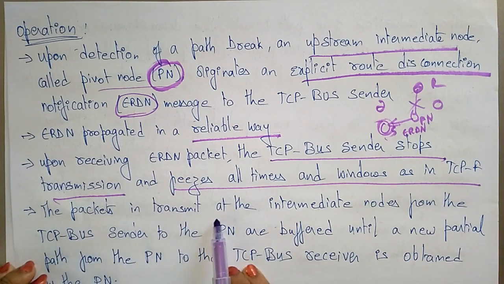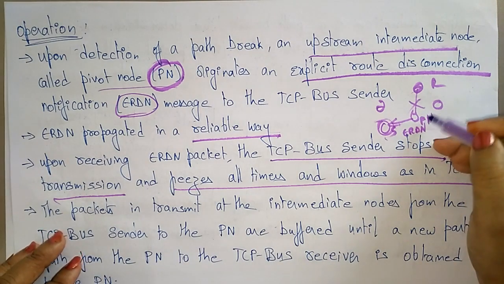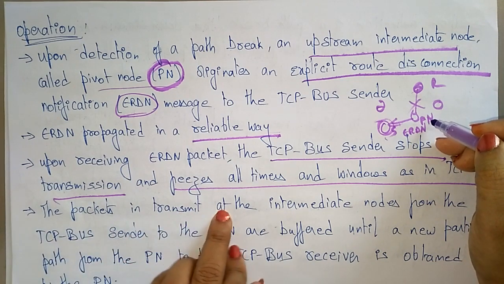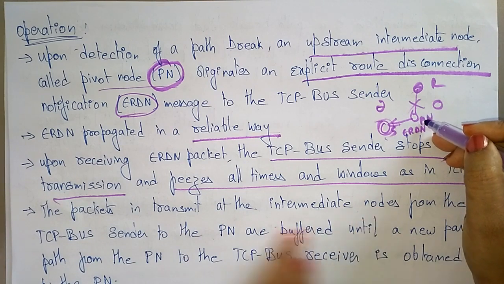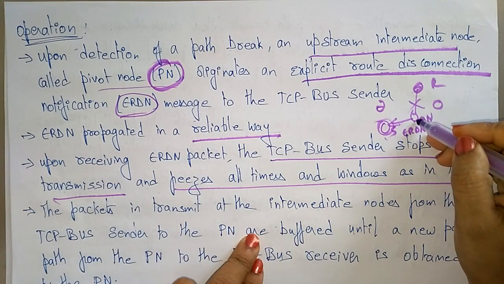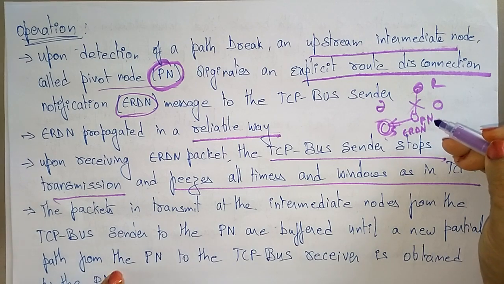The packets in transit at the intermediate nodes from the TCP-BuS sender to the pivot node are buffered until a new partial path from the pivot node to the TCP-BuS receiver is obtained. So here the packets in transit at the intermediate nodes, from the TCP-BuS sender to the pivot node, are buffered until a new partial path from the pivot node is obtained.